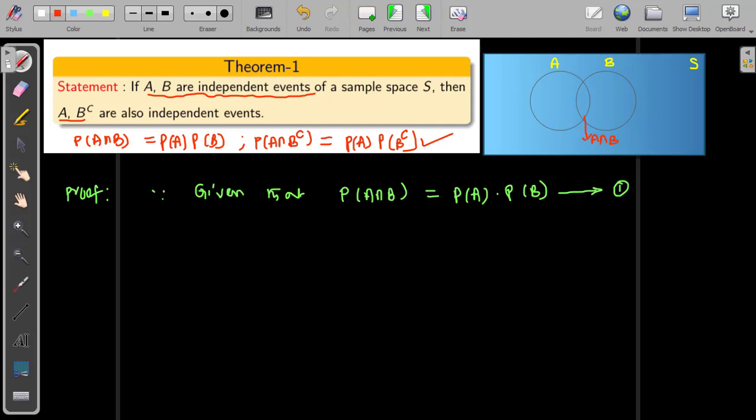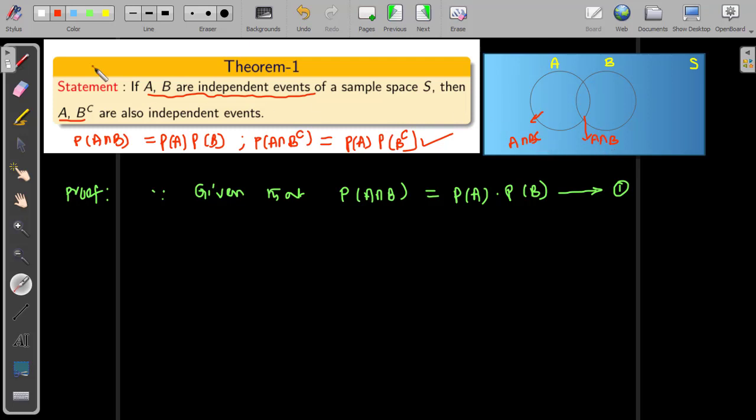As per the theorem, we need to prove this. I have to start from the left side: probability of A intersection B complement. So what is the A intersection B complement area in this Venn diagram? We need to identify that. This curved area is called A intersection B complement. This other portion is called A complement intersection B. Now we require only these areas.